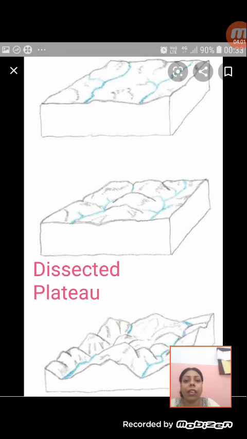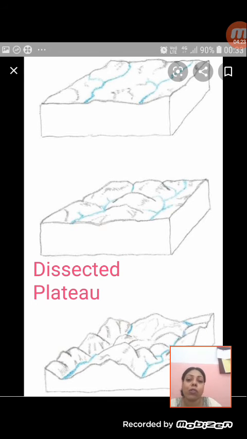After many ages the river starts making valleys through the plateau, and in the third diagram you can see that the rivers have cut deep valleys on the plateau. The plateau has been dissected and divided, and that is how it has formed small hills also. So these are called the dissected plateaus.